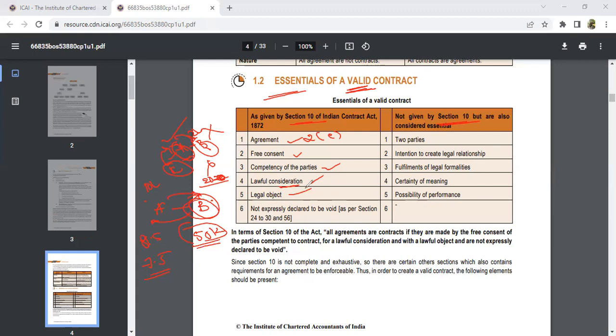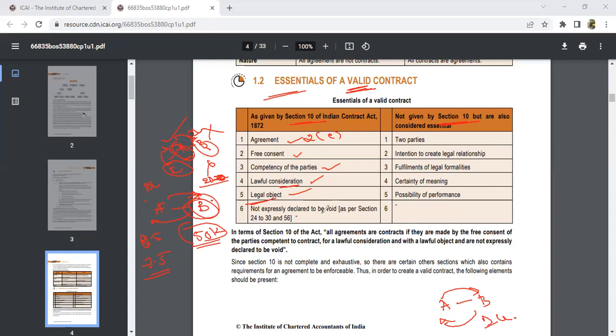And then legal object. Suppose A tells B that he is going to get the star from the sky and give it to B, and in return B has to give 1 crore rupees. Is it possible? Do you have any legality of that object? Can you see that object anywhere, the star coming onto the hand and then being sold? No, obviously you cannot do that. It's all imaginary, right? So only when you have a legal object do you consider that a contract.